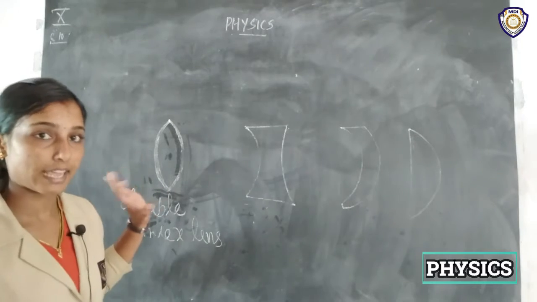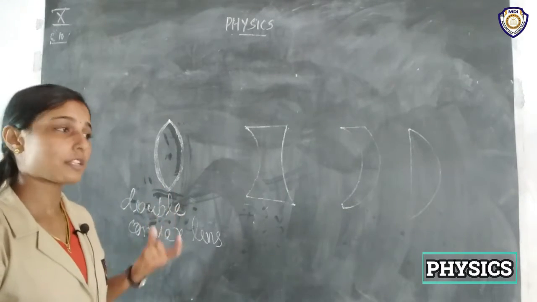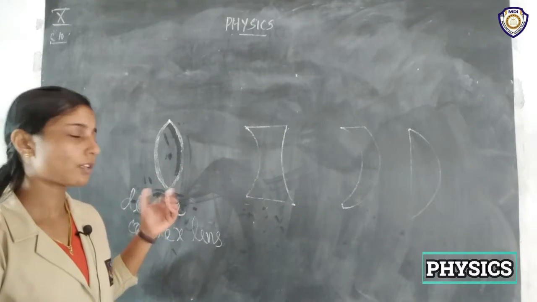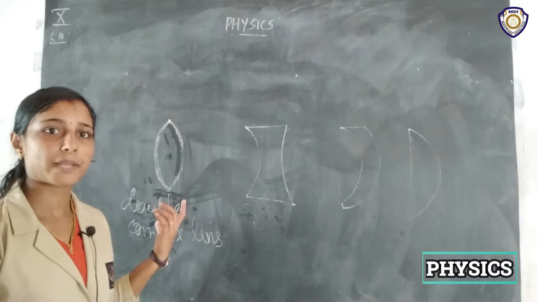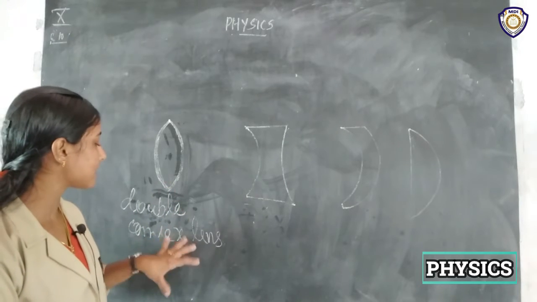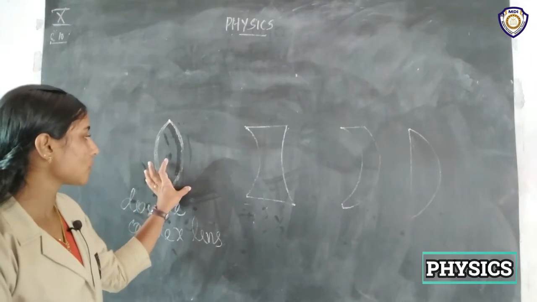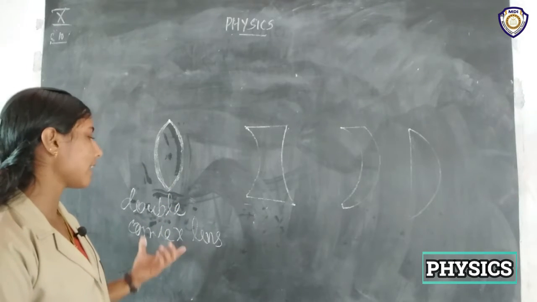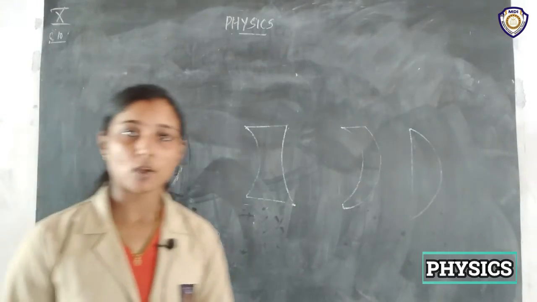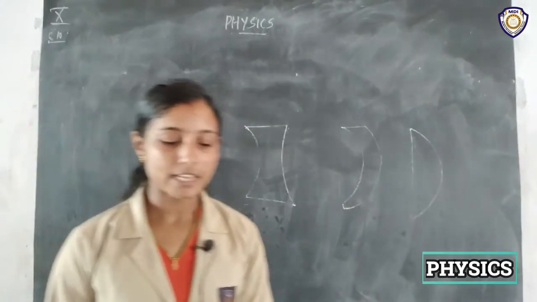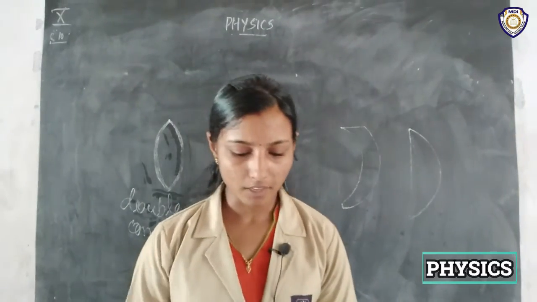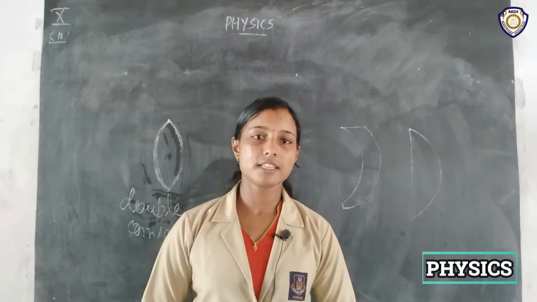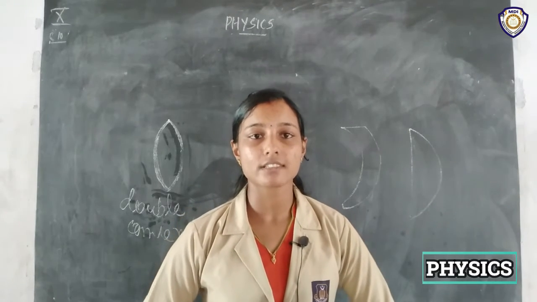is a convex lens. Okay, so lenses should have two surfaces, it may be one spherical and one plane, like that. So simply we can say these two surfaces are convex, and we can call this a convex lens. Or we can say double convex, or biconvex, like that. Okay, so it is a convex lens, and it is also known as a converging lens. That means it converges light.